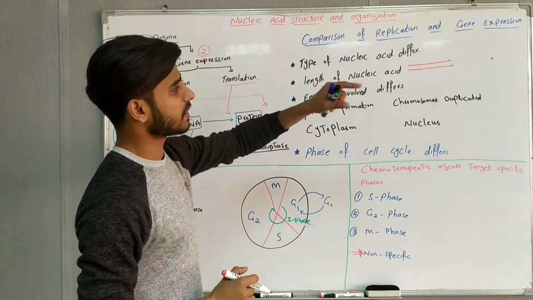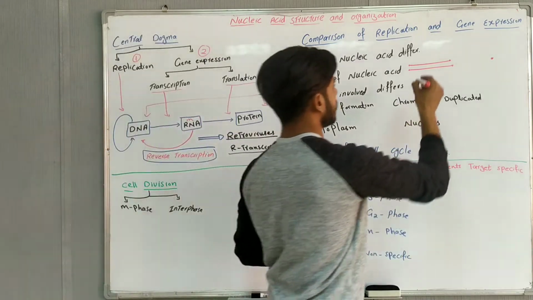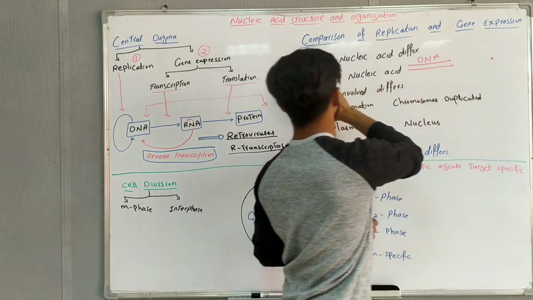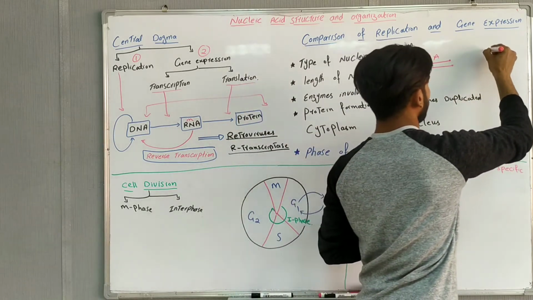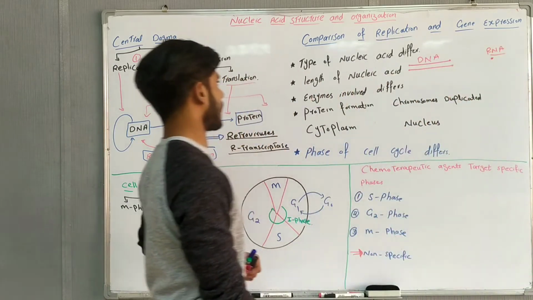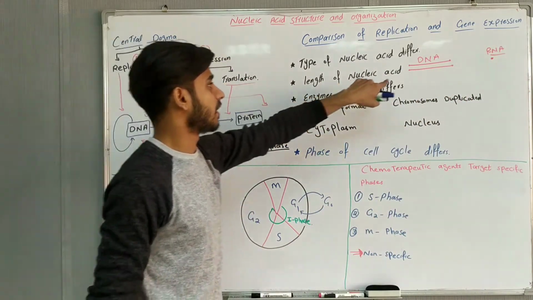So it has a very small size. This is the DNA. DNA has a large length and RNA has a smaller length. So this is also a difference.